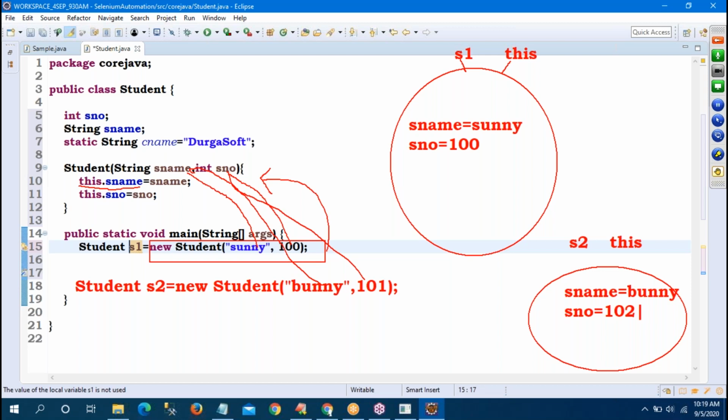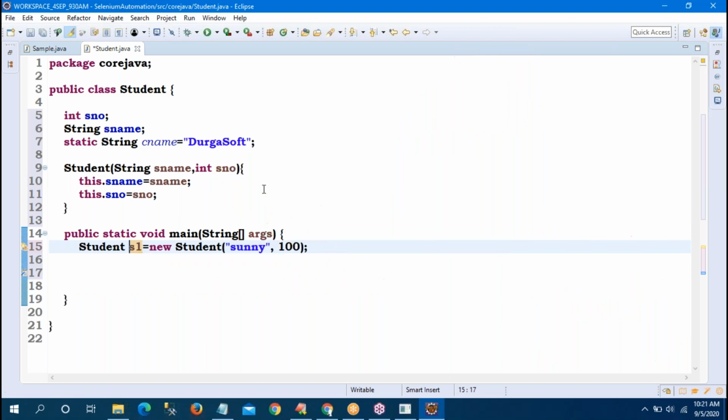When an object is created, the constructor will be executed every time. You can create 100 objects, and 100 times the constructor will be executed. If you want to take one more, yes, you can take one more.